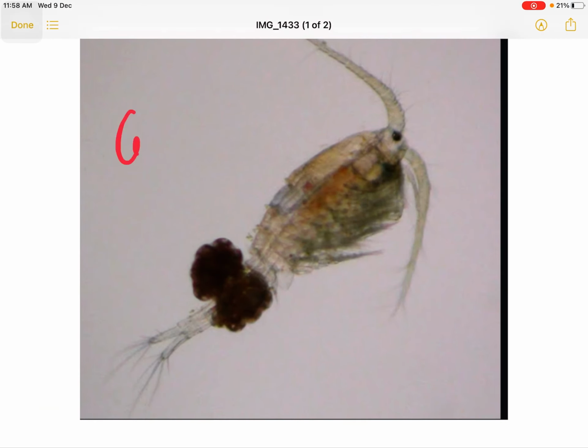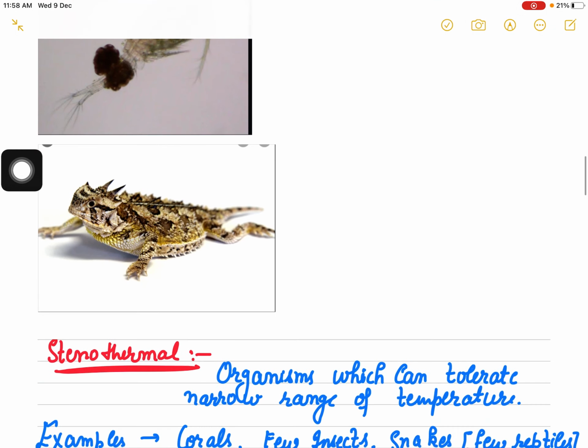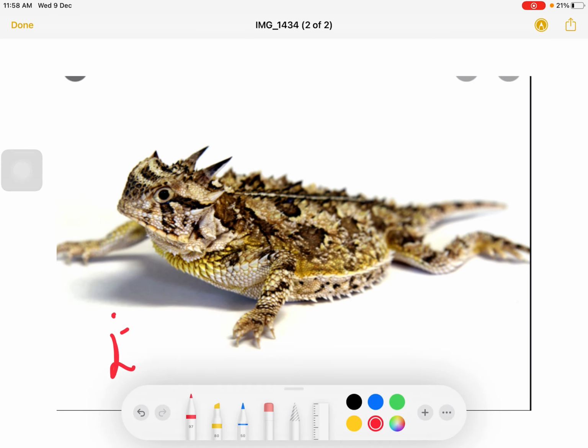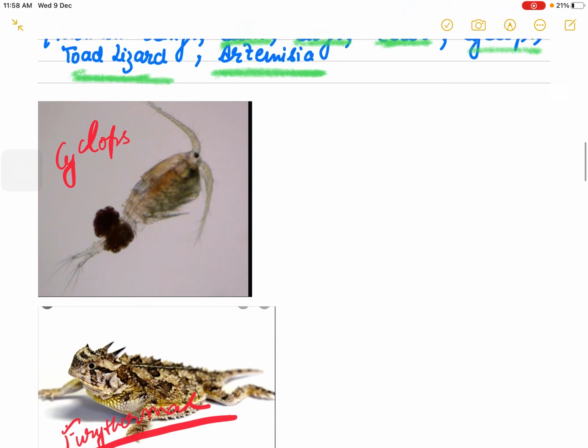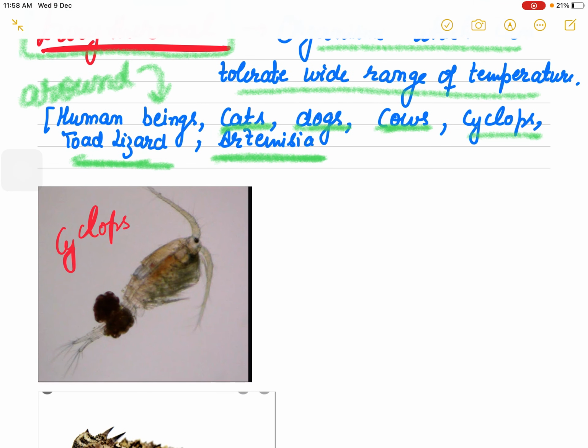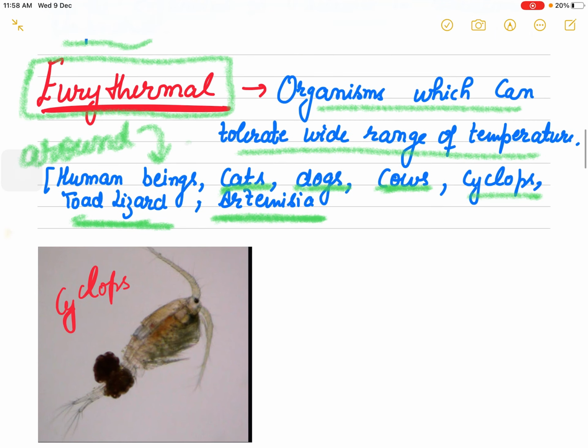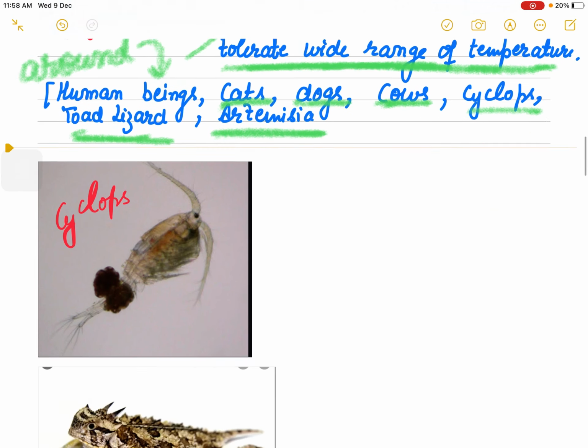This is the picture of cyclops. It is eurythermal, and this is toad lizard, that is also eurythermal. These examples will help you to solve your objective questions. So keep one example clear in your mind: human beings belong to which category? They can tolerate a wide range of temperature, eurythermal.